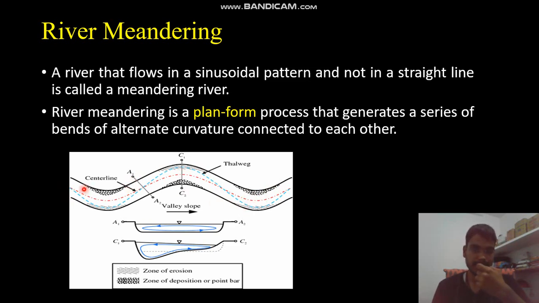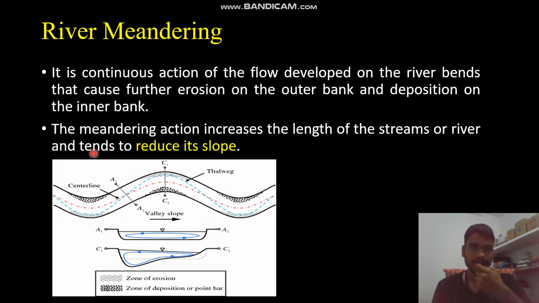In this planform you can see the alternate curvature which is connected to each other. The curvature of this part is on this side and the curvature of the other part is on this side. So there are alternate curvatures present in the river which are connected to each other. It is the continuous action of the flow developed on the river banks that causes further erosion on the outer bank and deposition on the inner bank.